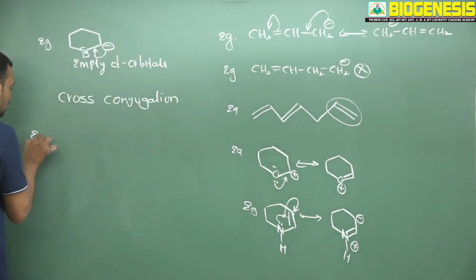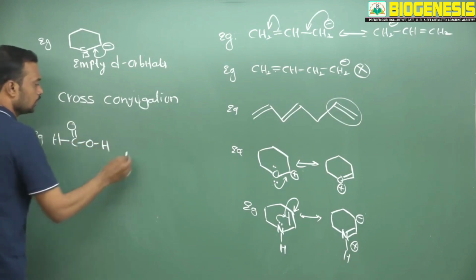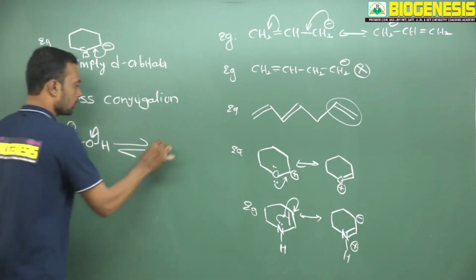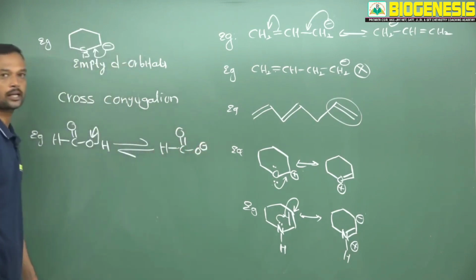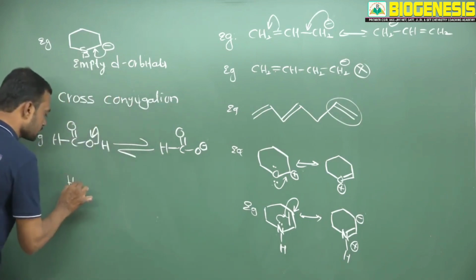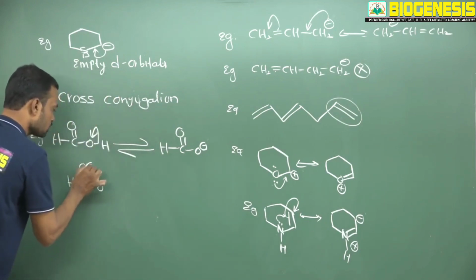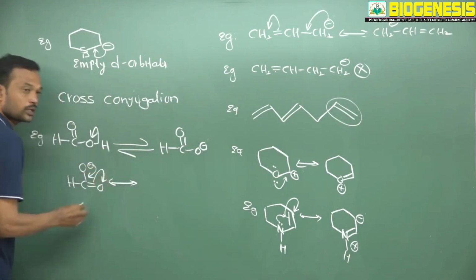Okay, suppose see here I am taking formic acid. This is formic acid. Formic acid, once it loses a proton like this, here we are going to get a carboxylate, that is called formate ion. Okay, now the formate ion gets stabilized like this. This is C double bond O and this is O minus. Now here resonance stability, O minus, and this will carry like this.